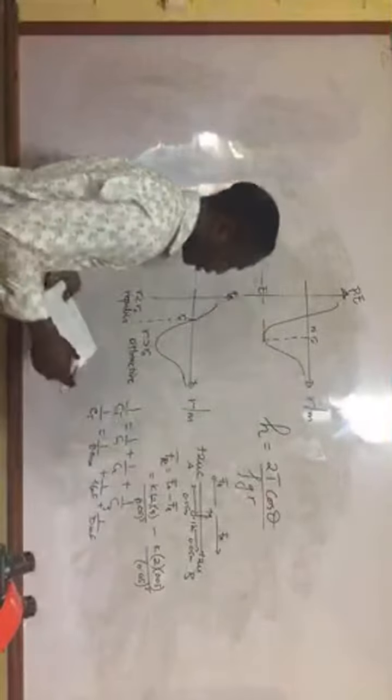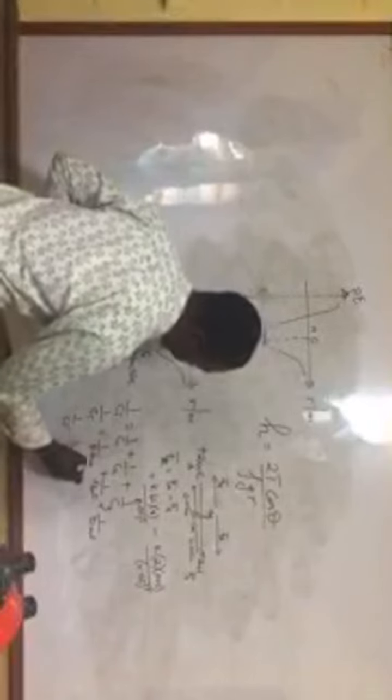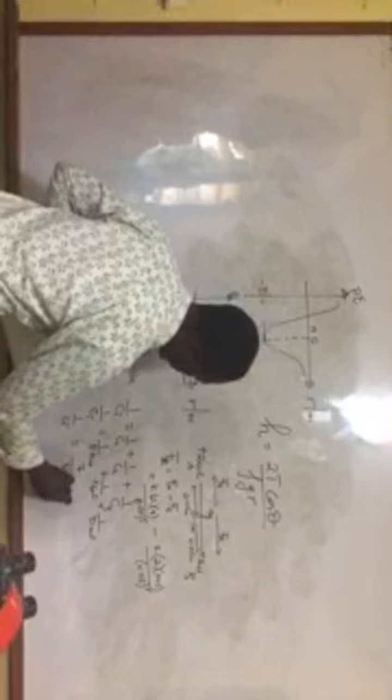Alright, so the LCM here is 32. So 32 divided by 8 is 4, by this is 2, and by this is 1. So I'm going to have 4 plus 2 to give me 6, plus 1 gives me 7. So 1 over C total should be equal to 7 divided by 32.0 microfarad.